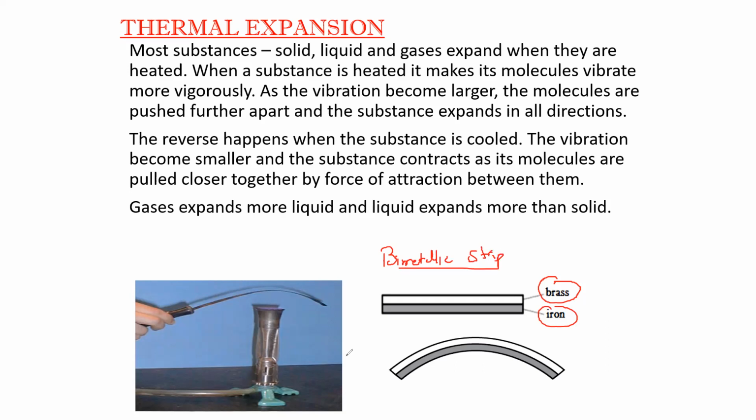So which one size increases more? When you compare the length, you will find brass expands more. So the metal which expands more, the strip will bend because of that metal. If iron expanded more, then the strip would bend upward, toward the side of the brass. But because brass expands more, the strip is bending down.